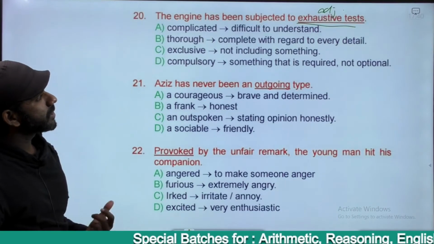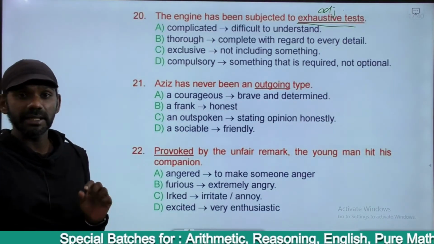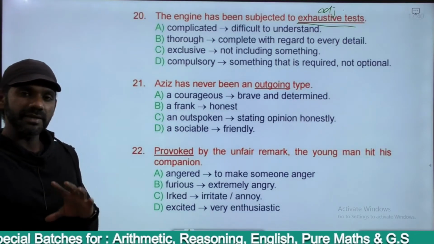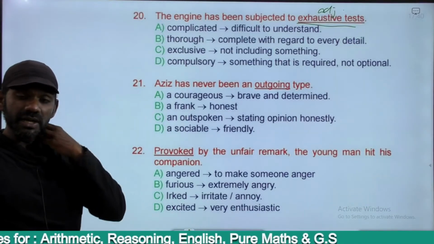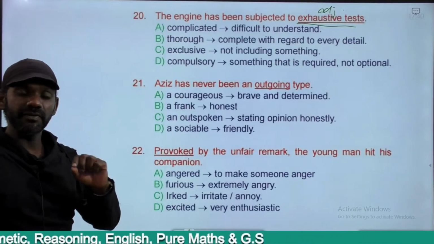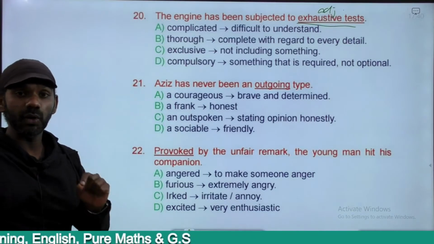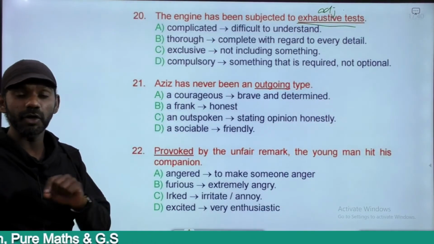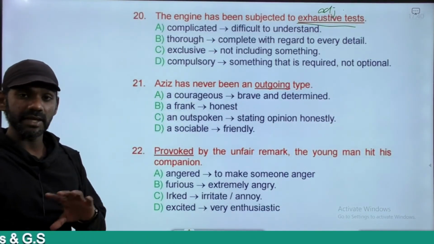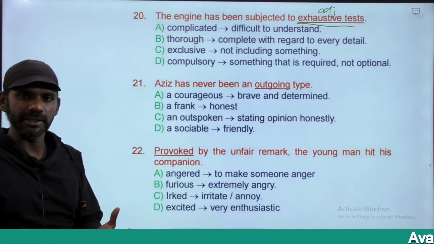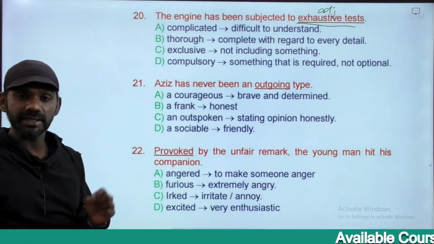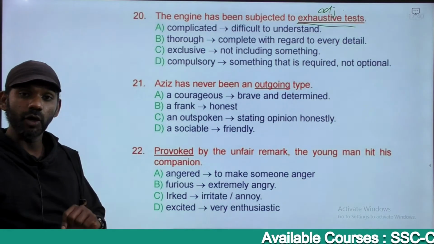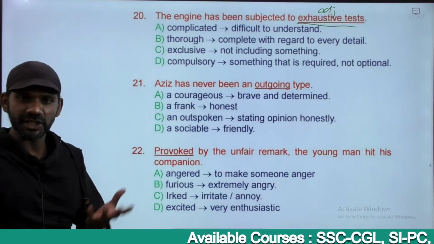The meaning of exhaustive is that we did not leave out a single part or bit. We have taken all the things into consideration and examined everything. In the test, we make sure that not even a single problem goes without detection.